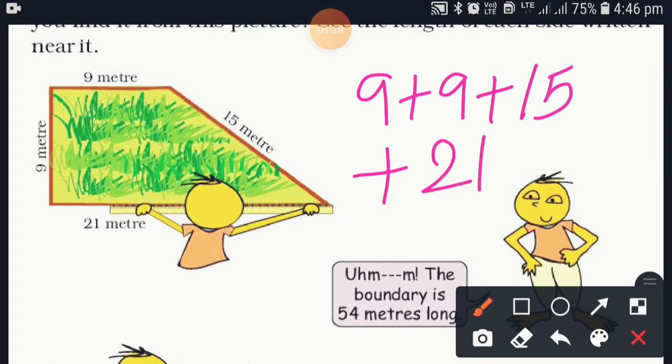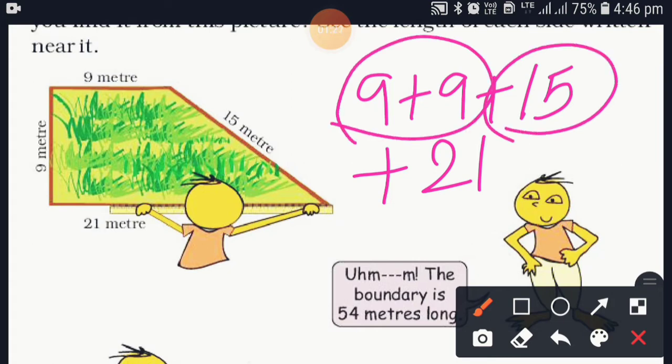Now you are so expert in this type of calculation because now you are in 4th standard. 9 plus 9, 18. 18 plus 15, it's 33. Yes. Then 33 plus 21.